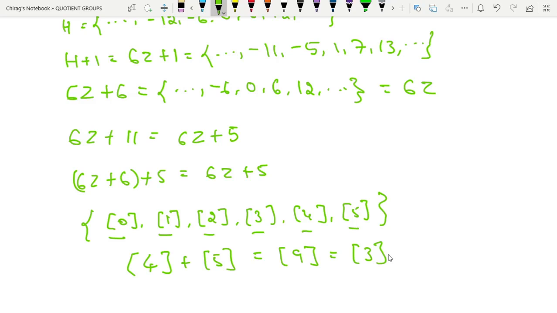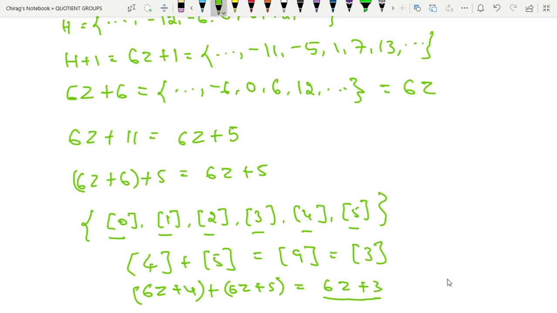When we divide 9 by 6, the remainder is 3. So equivalence class 4 plus equivalence class 5 will be equal to 3. So this is actually 6Z plus 4 plus 6Z plus 5, which is equal to 6Z plus 3. When we add these two, we get this equivalence class, which is 6Z plus 3. So this is the meaning of 6Z plus 1, 6Z, 6Z plus 2, etc.